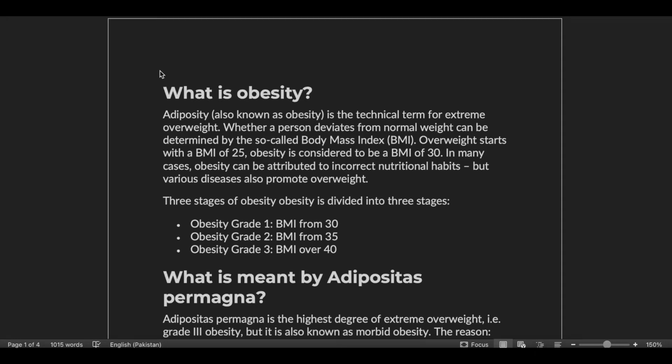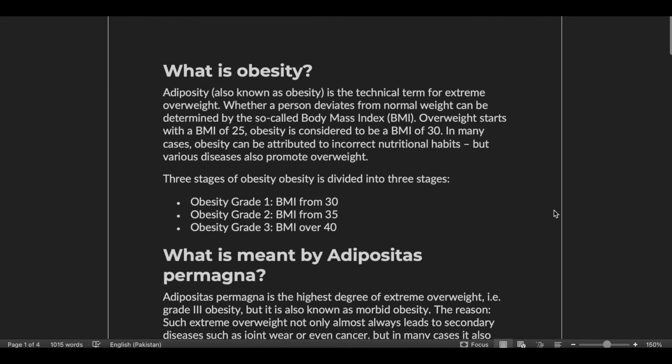What is obesity? Adiposity, also known as obesity, is the technical term for extreme overweight. Whether a person deviates from normal weight can be determined by the so-called body mass index, BMI. Overweight starts with a BMI of 25, obesity is considered to be a BMI of 30. In many cases, obesity can be attributed to incorrect nutritional habits, but various diseases also promote overweight.